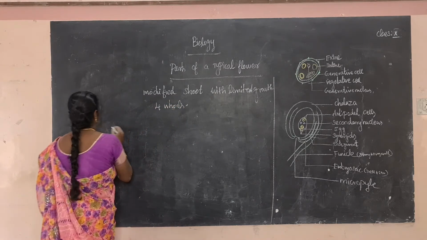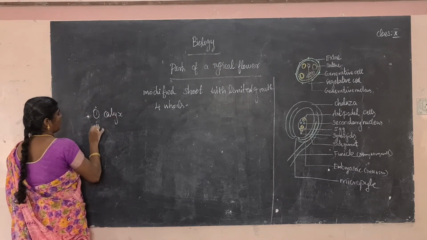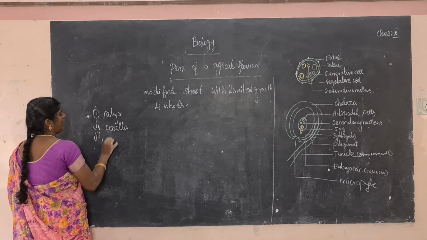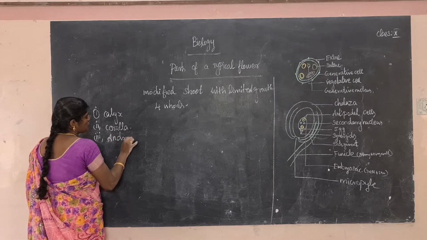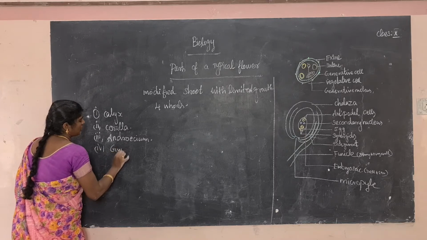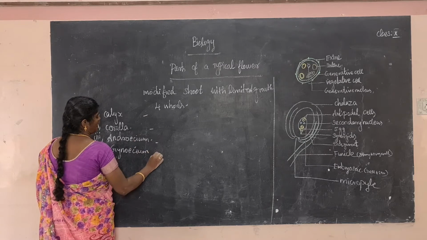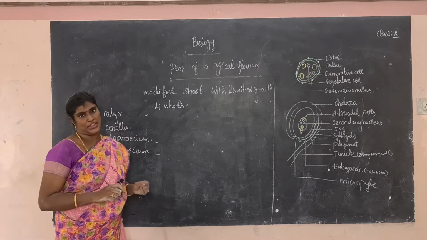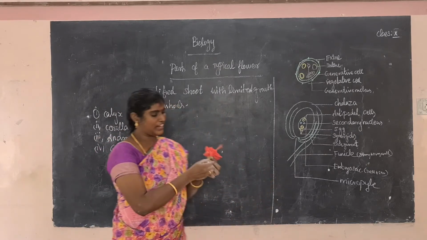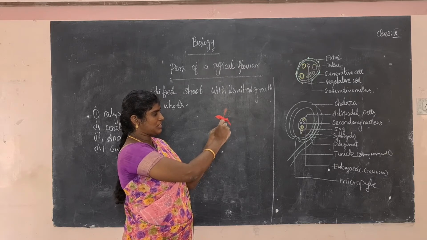The first one, calyx; second one, corolla; third one, androecium; fourth one, gynoecium. So let us see one by one. What is calyx? Calyx consists of sepals. For example, the green part, this is the calyx.